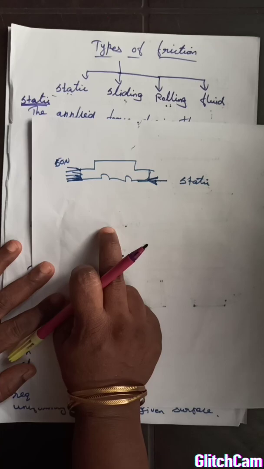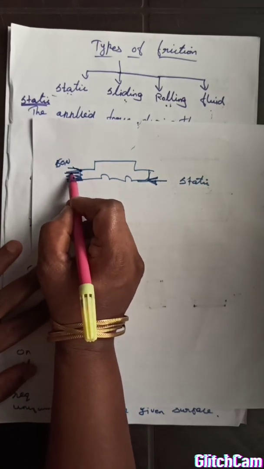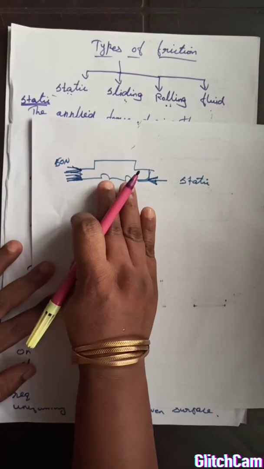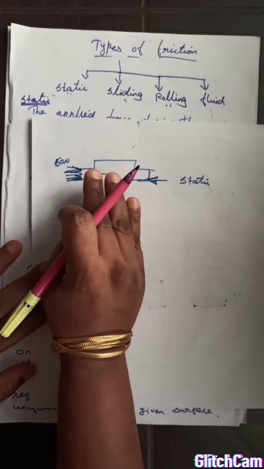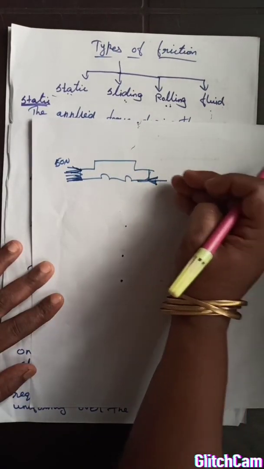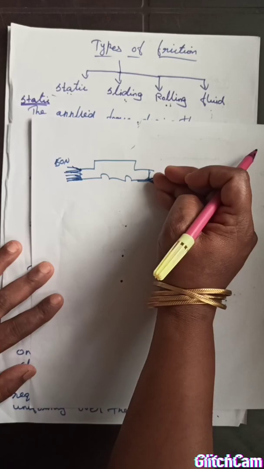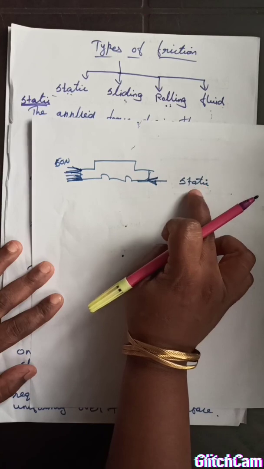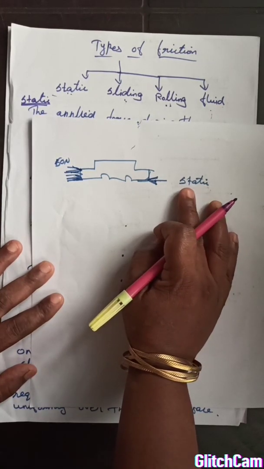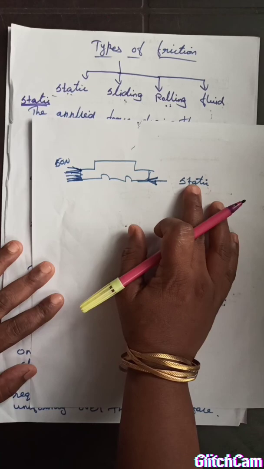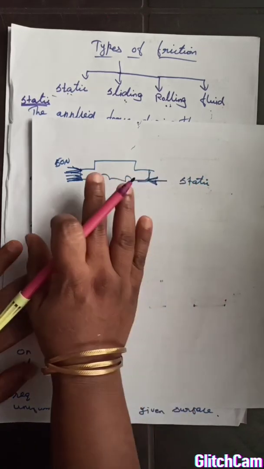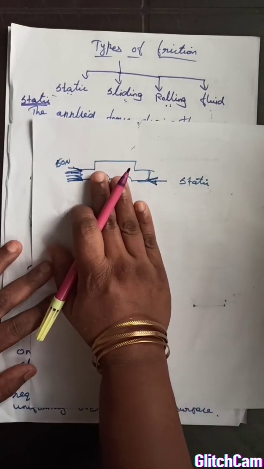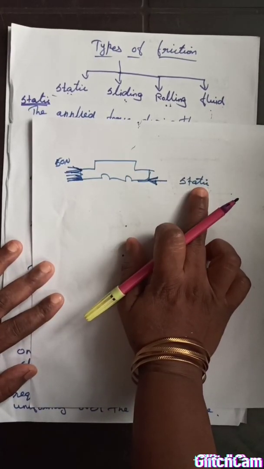Have you understood? We are giving a force, but there is no change in the state of the car. The car is still at rest. There is no actual motion. That means some other heavy force is acting in the opposite direction and does not allow the car to move. Okay, that friction is called static friction or initial friction. So what is the property of static friction? It will not allow the object to move. It will hold the object at rest only. That friction is called static friction.